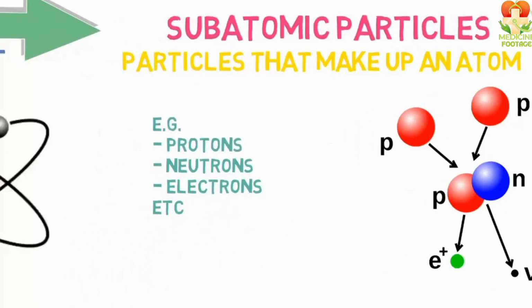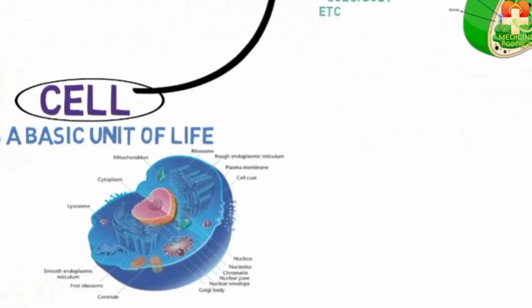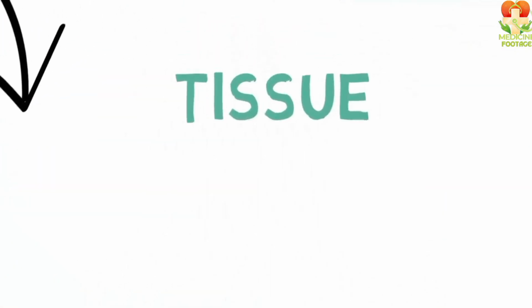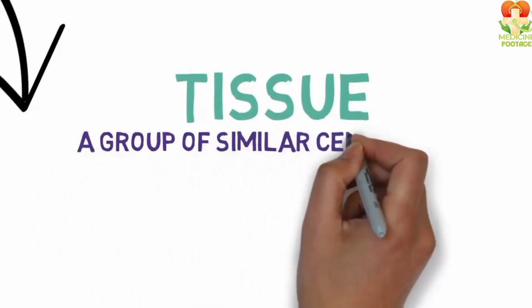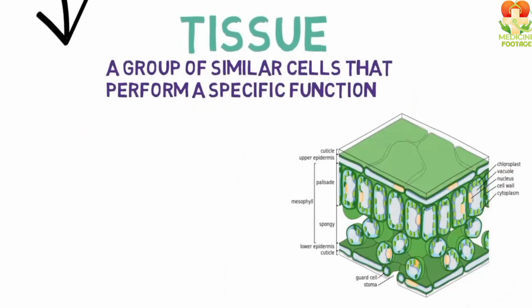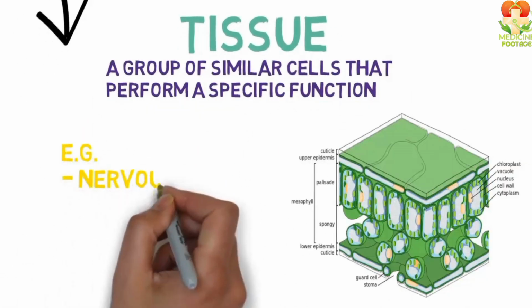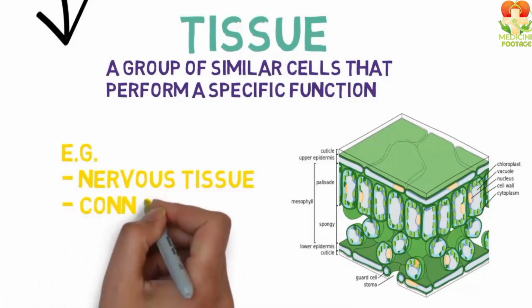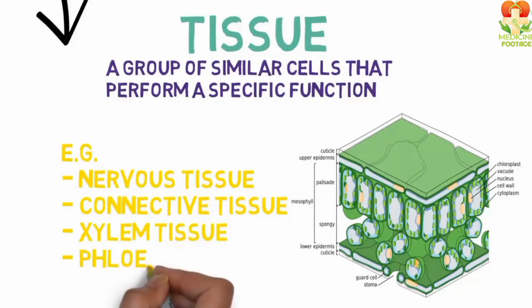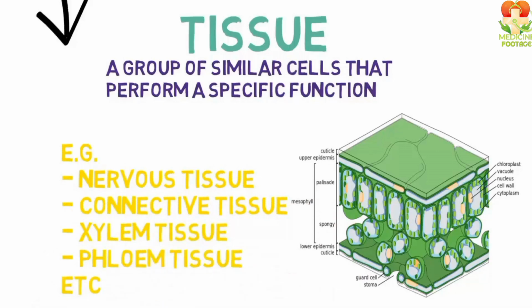I have just told you about the cell, but what is the cell itself made of? Organelles. This I have explained, but cells themselves combine to form tissues. How do tissues form? A group of cells that perform a specific function, we call it tissue. For example, we have xylem, nervous tissue, connective tissue, phloem. All these are examples of tissues that have a specific function, not any other function.